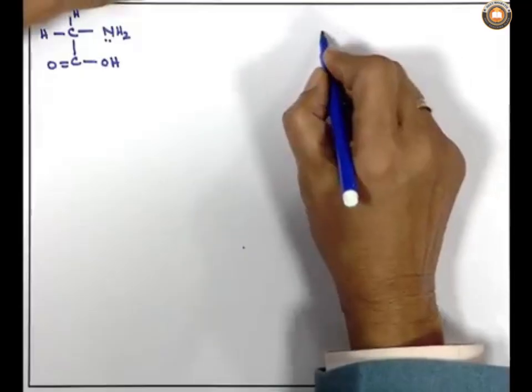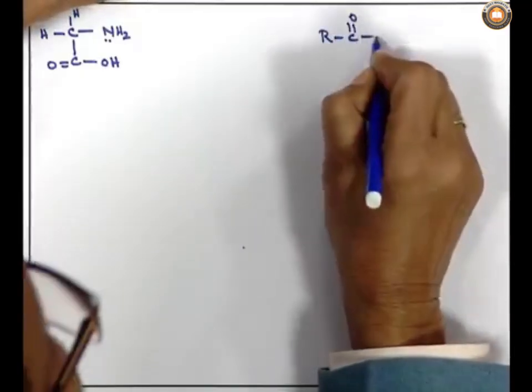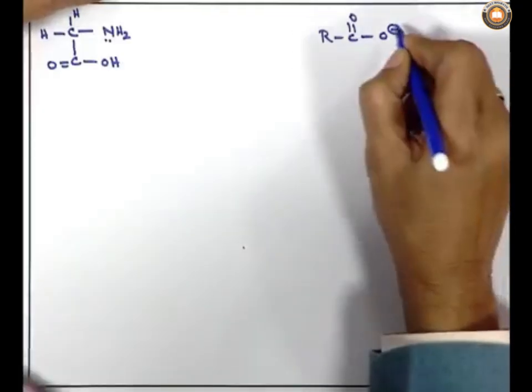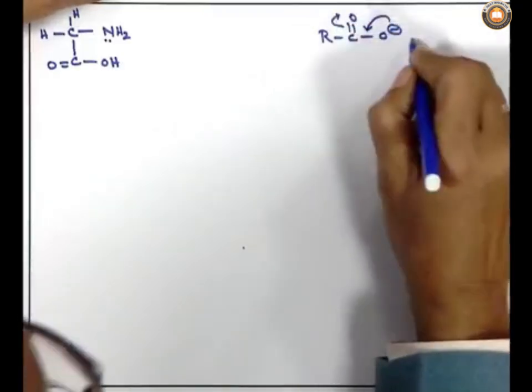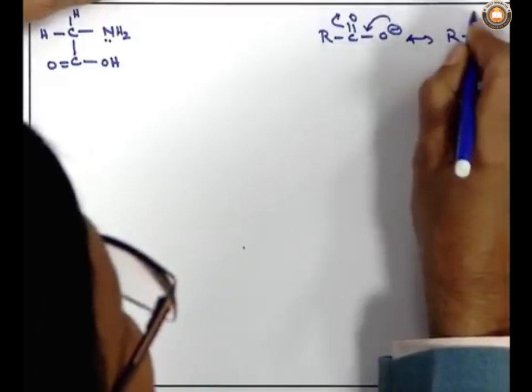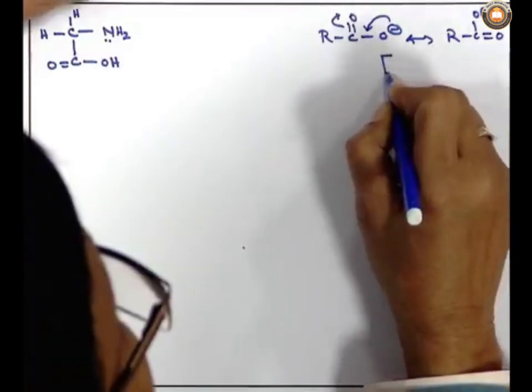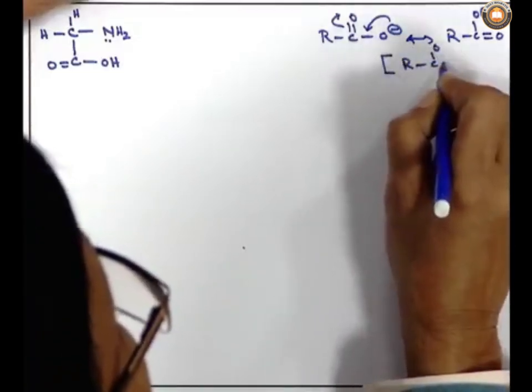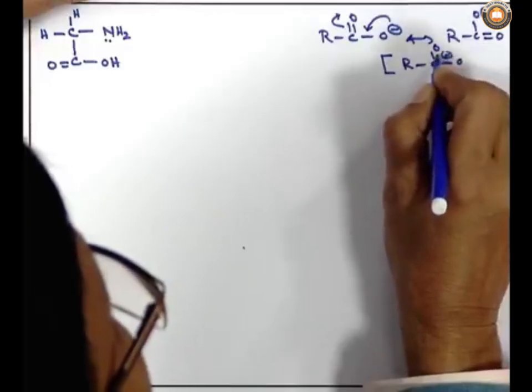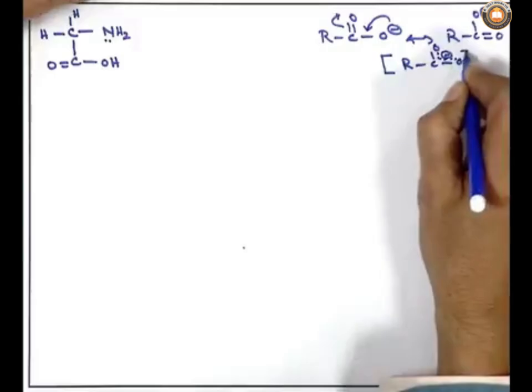Why? Because if it loses a proton, the remaining part, COO minus, the conjugate base, gets stabilized by resonance, and one interesting feature of that resonance is that we get symmetrical resonating structures. This is the carboxylate ion, which can resonate and give the resonating structure like this. The resonance hybrid should be written so that the negative charge is delocalized over the whole region.